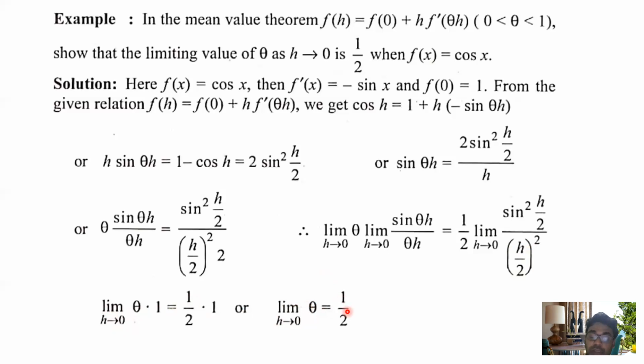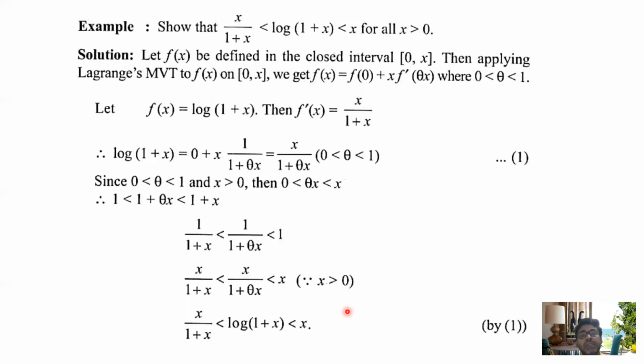So this is also a very good example of the application of Lagrange's mean value theorem. Now, this is a very important question for you to understand. Prove that x by 1 plus x is less than log of 1 plus x, which is less than x, for all x greater than 0. So this is a very important question from the examination point of view. Let f(x) be defined in the closed interval 0 comma x, then applying Lagrange's mean value theorem to f(x) on 0 comma x we get.